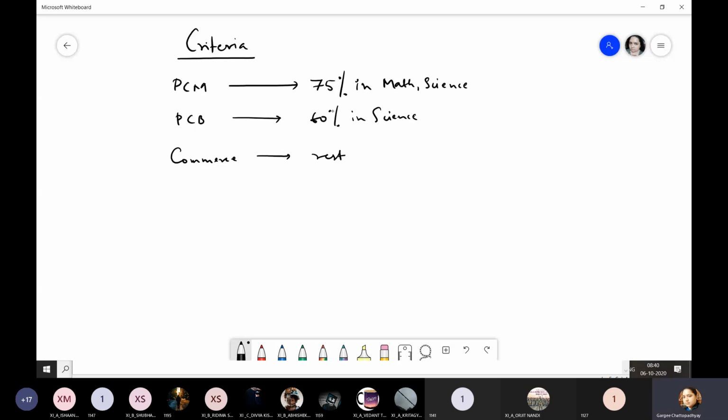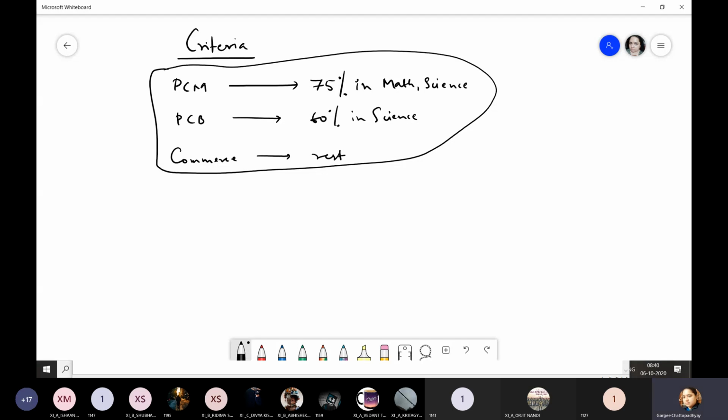This is one criteria. Some schools might follow this approach; it's not necessarily your school. In our school, we follow a much more liberal approach. Some schools might completely go by the overall percentage. That is, if you want PCM, you should score an overall percentage of 75% and above, that is greater than or equal to 75%. If you want PCB, you should score above 60%.